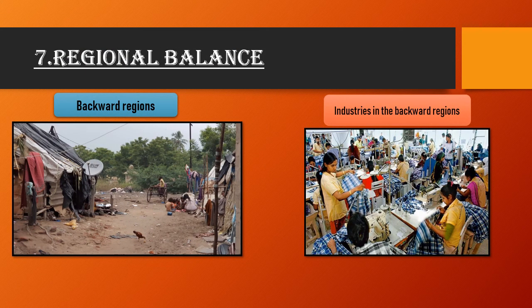So the last point is regional balance. Fiscal incentives for the industries in the backward regions help to narrow down regional imbalances. You know very well that in our country, metro cities are much more developed than the villages and the backward areas. But the government has to focus on these areas also. So that's why in the fiscal policy they mention many incentives for those industries which are opening in the regional areas, in the backward areas, because it helps in the development of these areas.